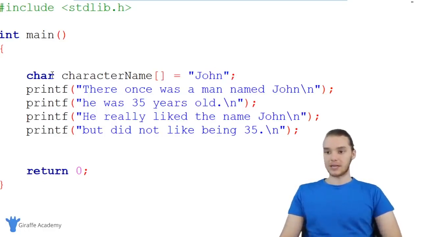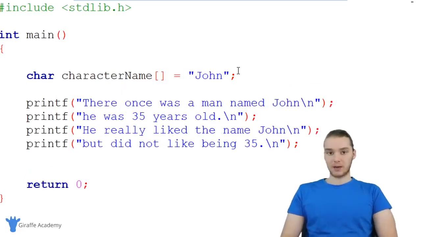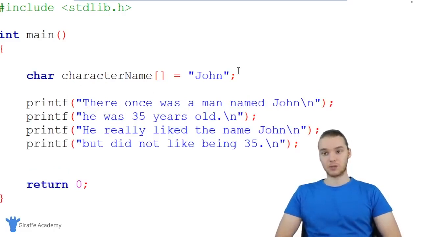All right, so essentially what I did here was I created a variable and I told C what I wanted to store in the variable. I wanted to store a character. I gave this variable a name. It was character name. And I used these open and closed square brackets to tell C that I wanted to store a bunch of characters, not just one. Now what we can do is we can make another variable to store the character's age. So in this case, we're going to want to do something similar, but we're going to want to store a number.